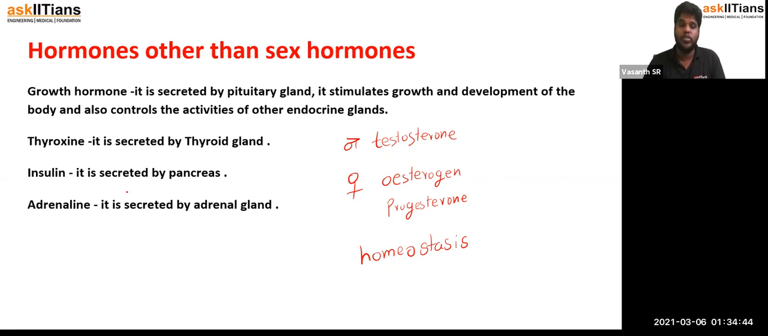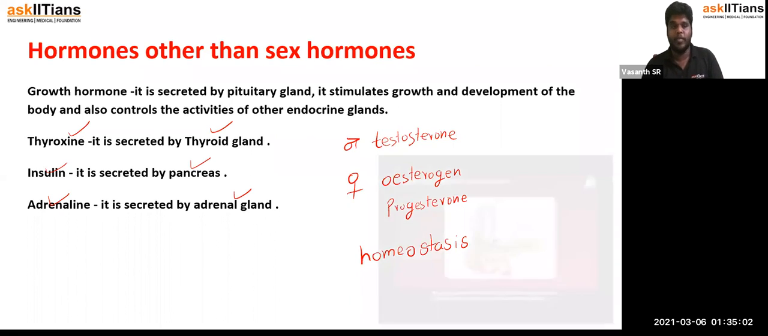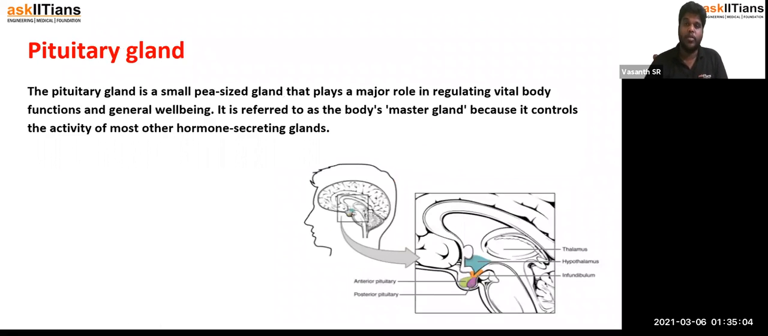Here, the hormones involved are thyroxine, which is produced from the thyroid gland, and insulin, which is produced by the pancreas. Adrenaline is another hormone, produced by the adrenal glands. In the upcoming slides, we are going to learn more about these glands and their functions. The first thing that we are going to study is the pituitary gland.